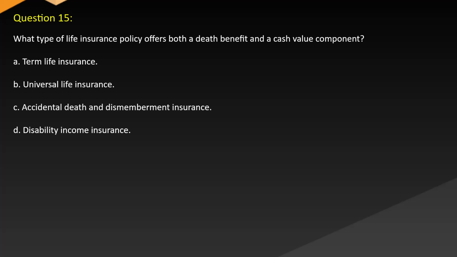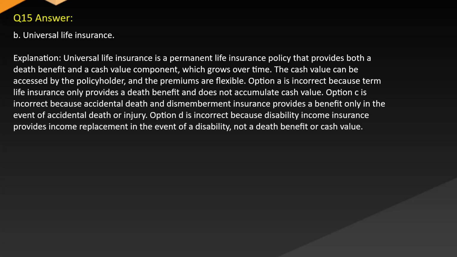Question 15. What type of life insurance policy offers both a death benefit and a cash value component? A. Term life insurance. B. Universal life insurance. C. Accidental death and dismemberment insurance. D. Disability income insurance. Answer B. Universal life insurance.